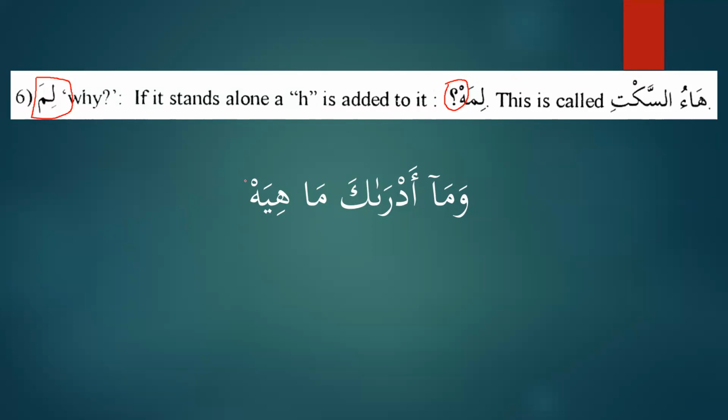In the Quran, there are few verses where this ha usakt is used. Please remember, this ha usakt does not have any meaning. It is only used because in the Quran, for example, we have al-qari'ah, mal-qari'ah. When we stop, we remember that ta marbuta is pronounced as ha. So it becomes ah. That's why in the Quran we have وَمَا أَدْرَاكَ مَا هِيَهْ نَارٌ حَامِيَةٌ. This is also هَاءُ مُقْرَأُ كِتَابِيَهْ. So there are a few places in the Quran where this ha usakt has been used, and this is called ha usakt.